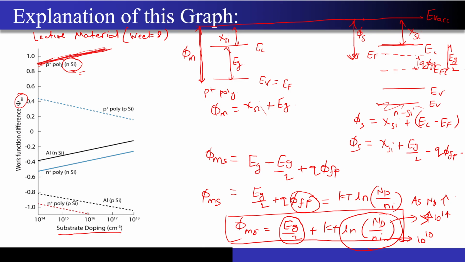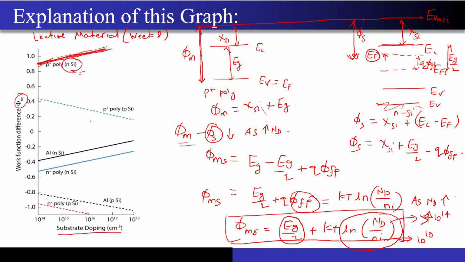Why will it decrease? Because this Fermi level that you are seeing over here will move up, and it will cause a decrease in the phi s. Phi m won't change at all. So phi m minus phi s is there. If my phi s keeps on decreasing as I increase my Nd, but my phi m remains constant, then this graph will have a positive slope like this.